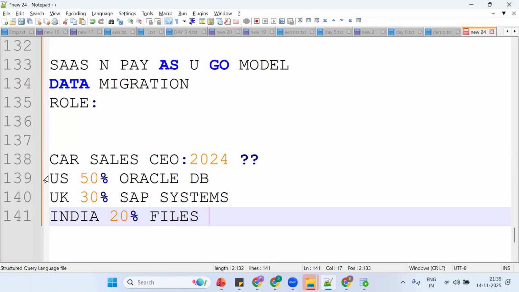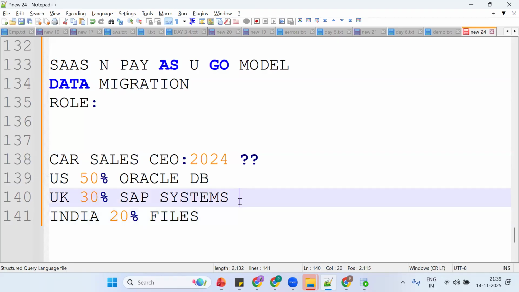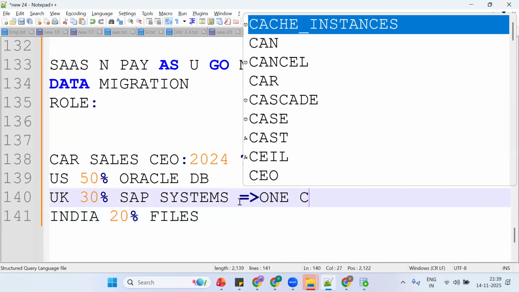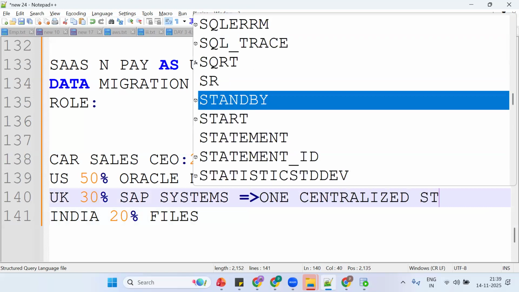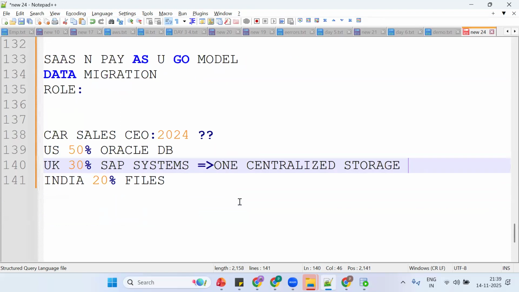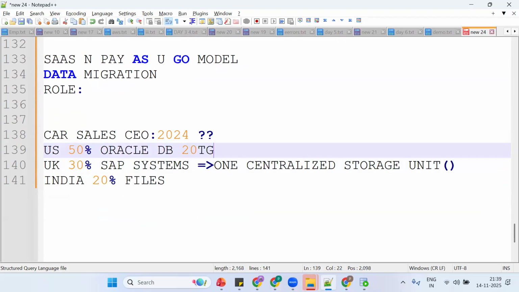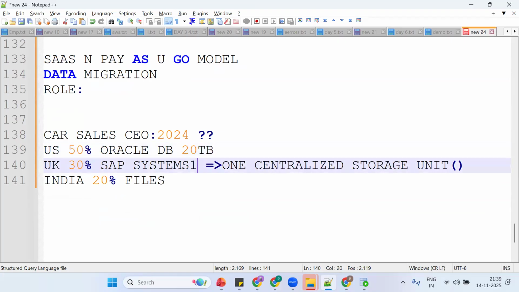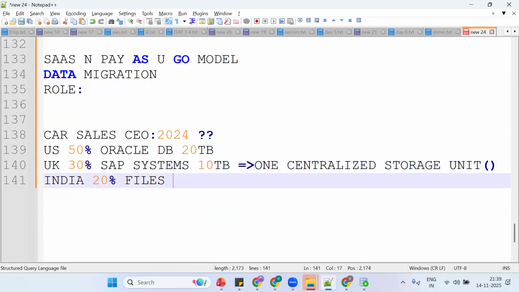We want to bring all this data to one centralized storage unit. This is terabytes of data: 20 terabytes here, 10 terabytes here, and 50 GB here.